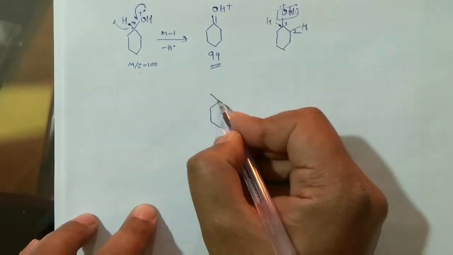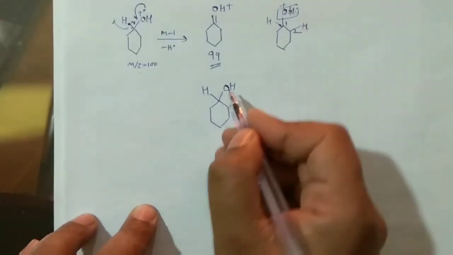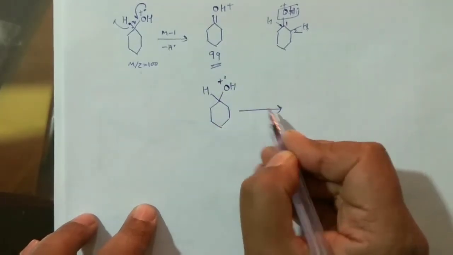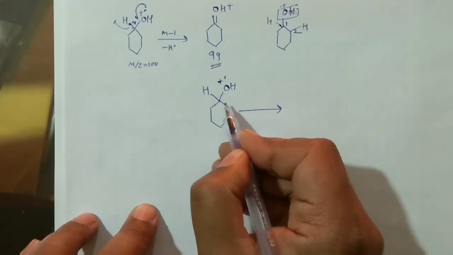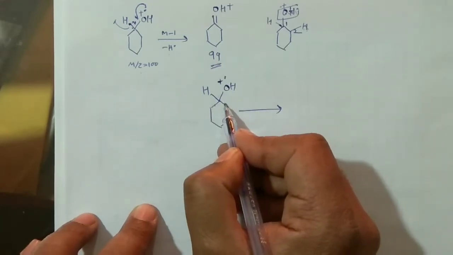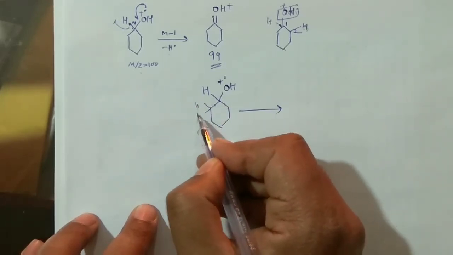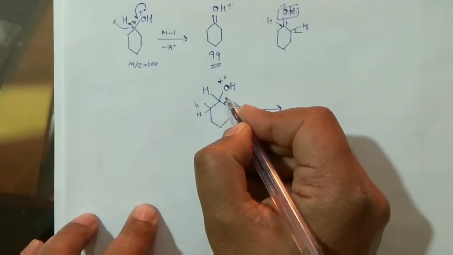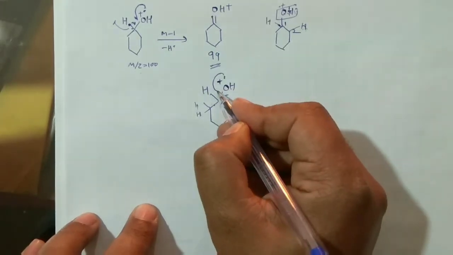This was OH, this was H, right? And say this was positive, this was dot. Now the alpha, see this bond is alpha, this bond is alpha. So you can break this one or you can break this one, right? Whichever bond you want to break. And of course 2 hydrogens were already there. So what could happen? You see, this bond would break and 1 electron would go up in this way, and of course 1 would come down from this pair, right?